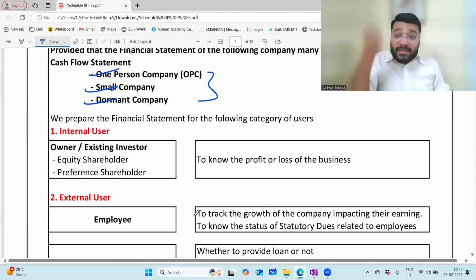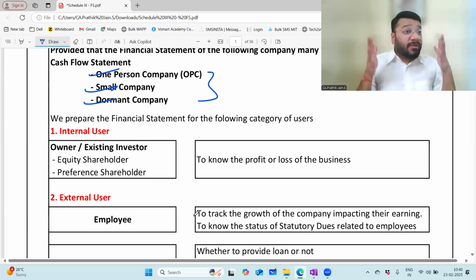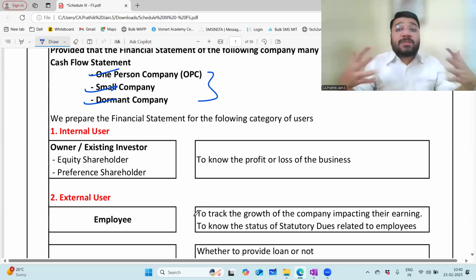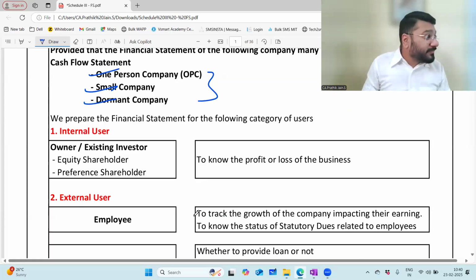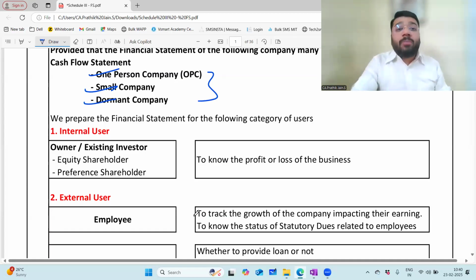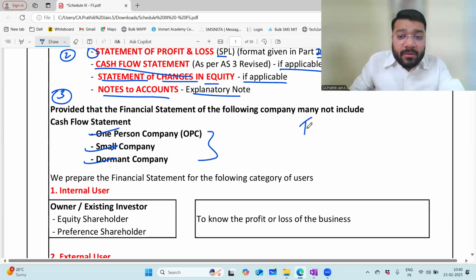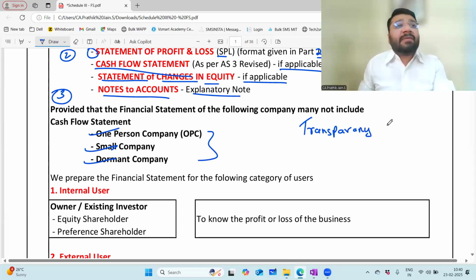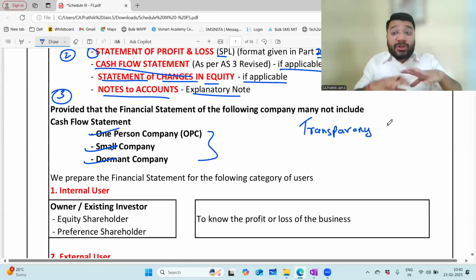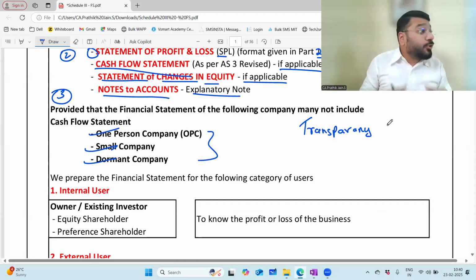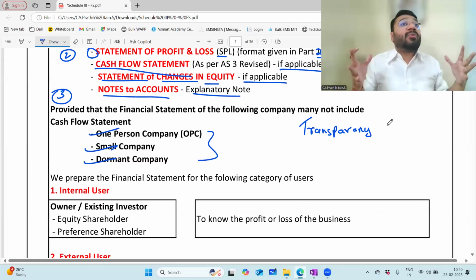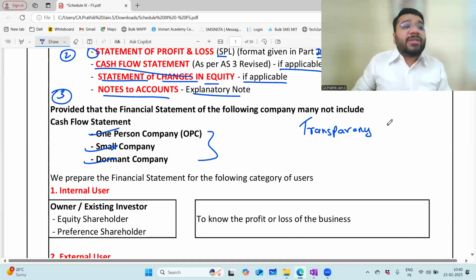Now it was the responsibility of the Companies Act to give us a structure in a format which ensures transparency of the financial information. Correct? What is the primary objective of preparing the financial statement? To ensure transparency. Very good. Transparency means whatever information is stated in the financial statement should be transparent. There should not be any hidden agenda. It should be free to understand. So one, you have to ensure transparency.